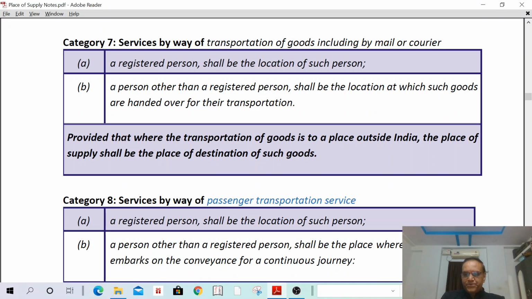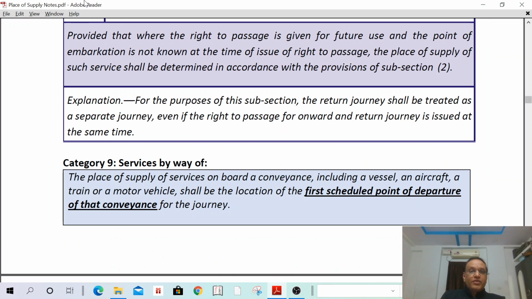Next. Provided that where the right to passage is given for future use and the point of embarkation is not known at the time of issue of the right to passage, the place of supply shall be determined in accordance with the provisions of sub-section 2. That means Air India is selling 10 tickets for 1 lakh for domestic travel.